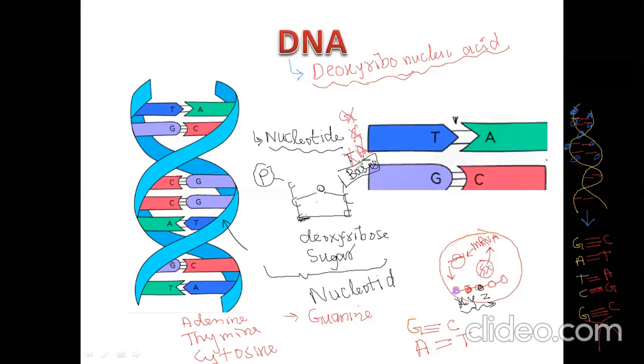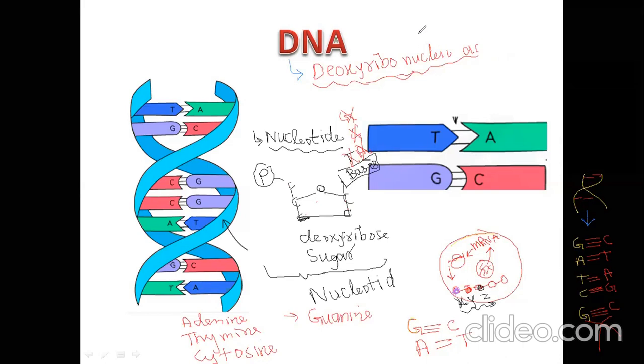If adenine is attached, we call that adenine nucleotide. If guanine is attached, we call that guanine nucleotide. If cytosine is attached, we call that what? Cytosine nucleotide. Is it clear? So DNA is actually storing information. It is controlling the activity of the cell. That information will be read by whom? Messenger RNA, and that RNA will come to the nucleus. With the help of ribosome, it will convert into an amino acid sequence, or it will convert into protein. This information is formed by DNA according to the sequence of nucleotides in DNA.